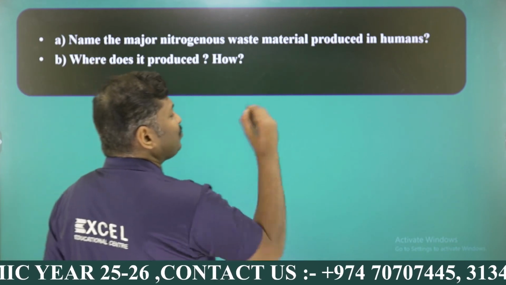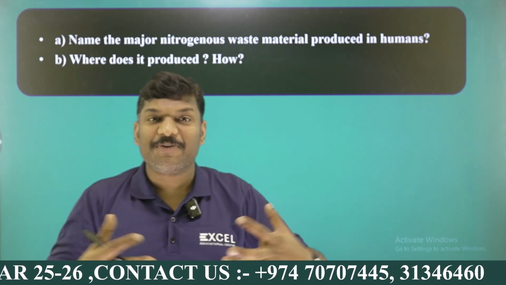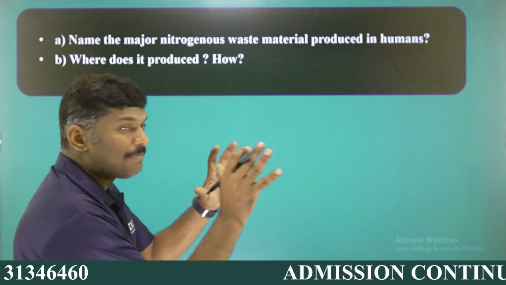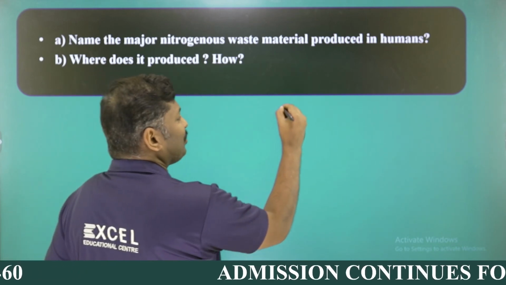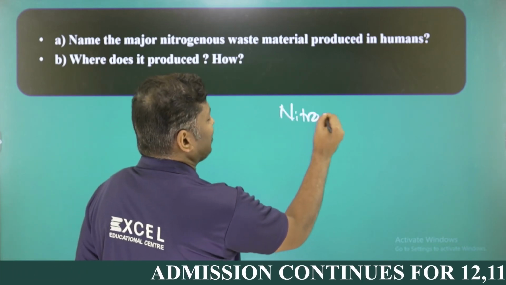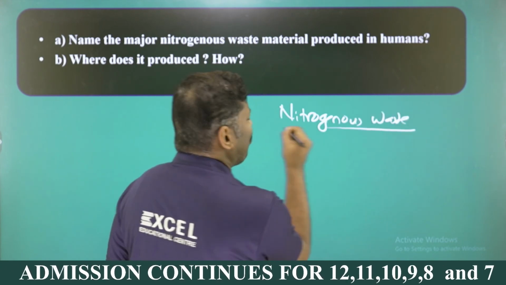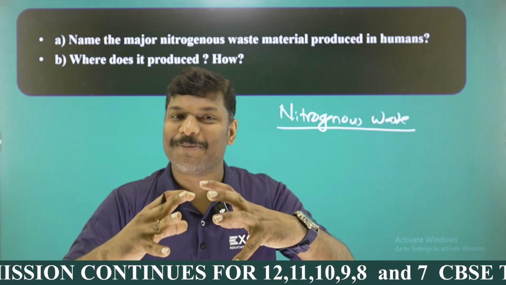First of all, we should know that our body can produce different types of nitrogenous waste material. Not only human beings, when you consider animals, different types of nitrogenous waste are there. Basically, almost all the nitrogenous waste is produced from ammonia.